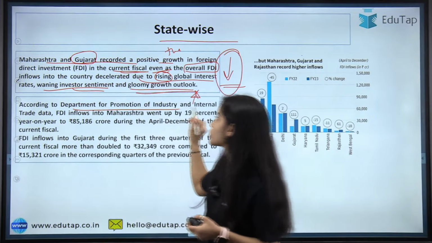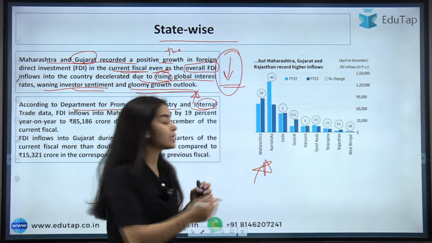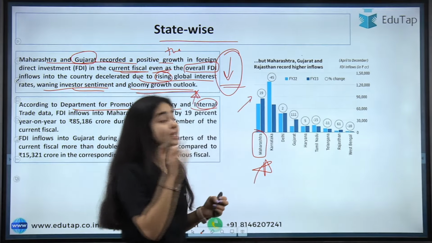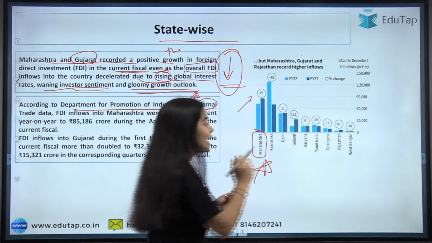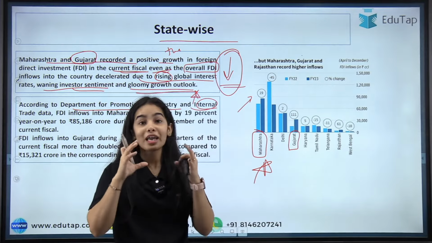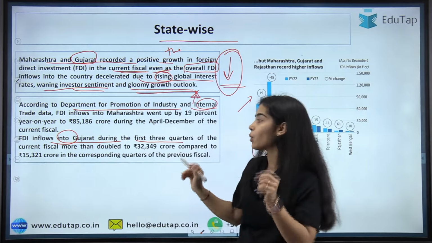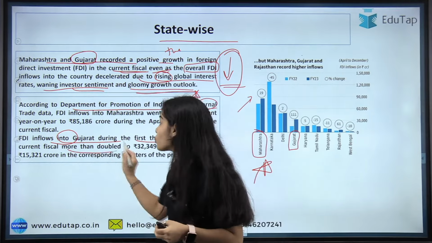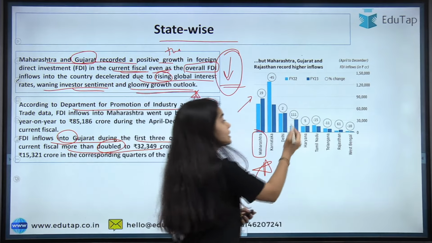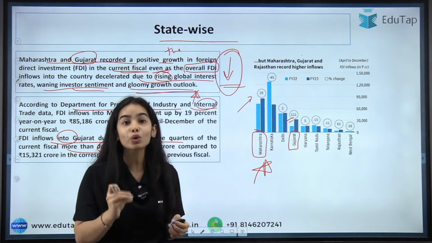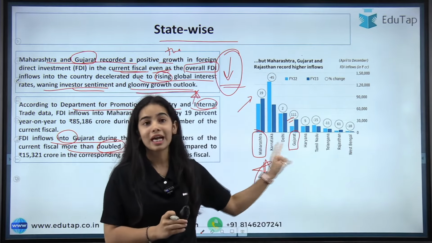According to the Department for Promotion of Industry and Internal Trade data, you can see here, the FDI inflows have increased in Maharashtra by 19%, as well as in Gujarat. You can see the FDI inflows have doubled. So FDI inflows in Gujarat during the first 3 quarters of the current fiscal year have more than doubled. There is 111% growth in the FDI inflows for Gujarat. This is a very important data point that you have to remember, okay.